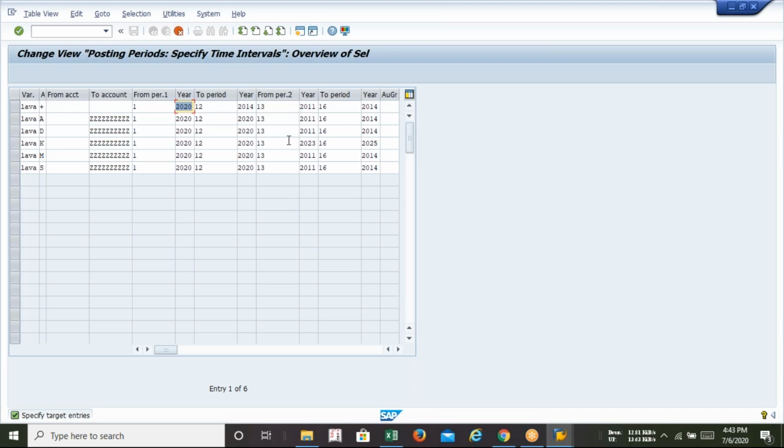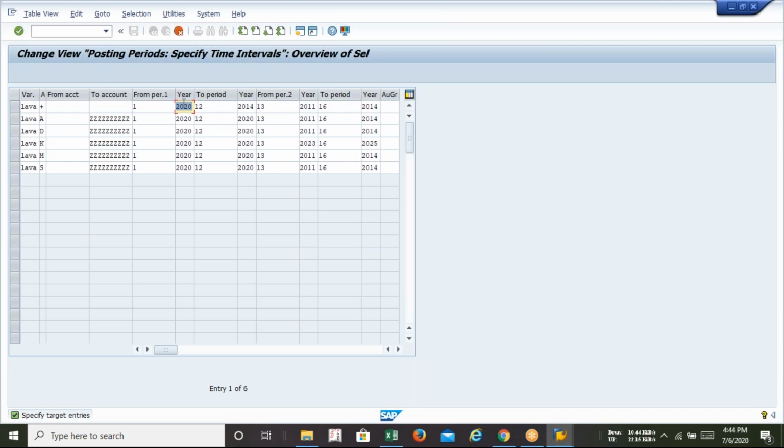No, this is not 6 months. It is for the special period. I think, sir, this is for January, February, March of the next year. No, Sandeep, it's for a special period. Period 1 is for the regular one, and period 2 is for the special one. You can see 13, 16. 13 to 16 means 4 months: 13, 14, 15, 16. After the end of the regular period, the special one will start. So 12 will be your regular, 13 will be the special one, and you have selected 4. That's why 13, 14, 15, 16.